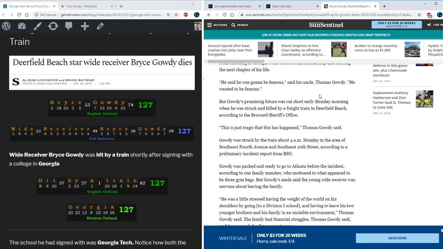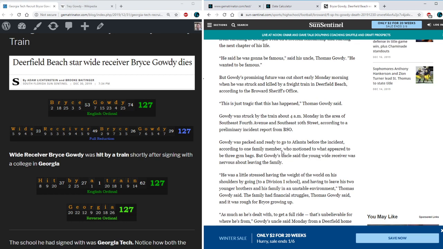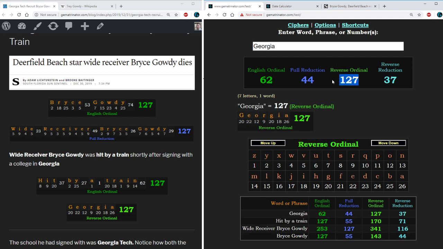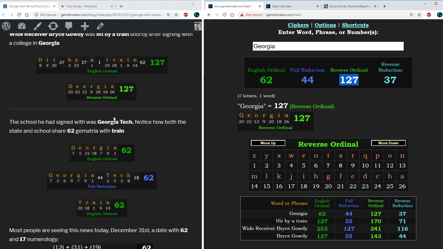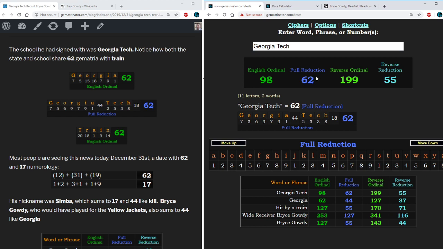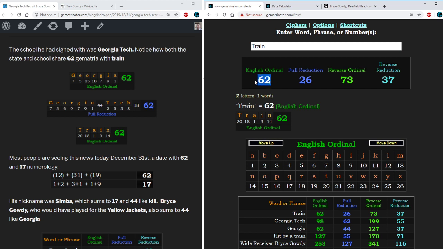And as this news story states, this kid was on his way, literally packed, headed towards Georgia, where he would be attending college. Notice how Georgia, in the reverse order, also has a value of 127. In the standard alphabetic order, Georgia sums to 62. Gowdy would have been a student at Georgia Tech University. Georgia Tech also gives us a 62 in reduction. So this makes it especially interesting that he was hit by a train. In the alphabetic order, train equals 62.